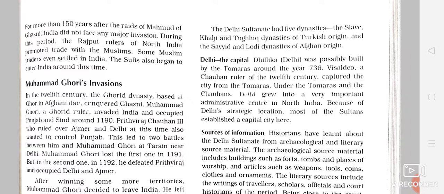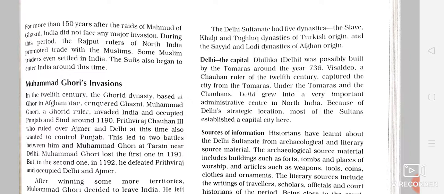Now the character number 2 of our story is Muhammad Ghori. Muhammad Ghori was also a foreign invader, we can say, from Afghanistan, from the Ghor dynasty. So he belonged to the Ghor dynasty.